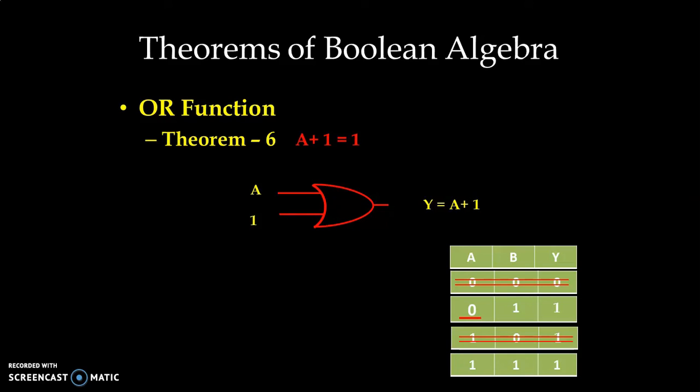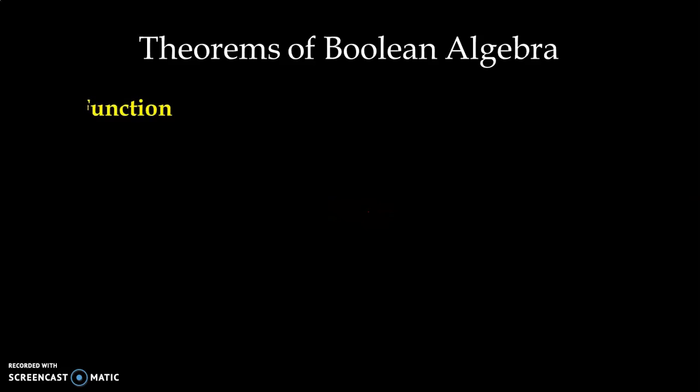So if input A is 0, we have condition 0 1, so output will be always at the 1 level. Even if A is 1, then we have 1 1 condition and output is at 1. So A might be 0 or 1, but output is always at high level. So A OR 1 is equal to 1.